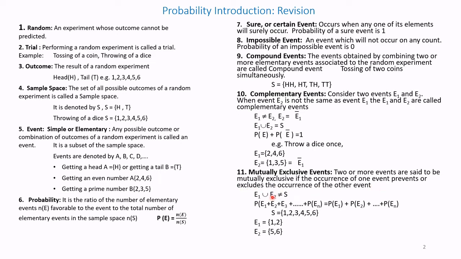Say for example, the probability of E1 plus E2 plus E3 and so on up to En is equal to the probability of independent occurrence, that is, probability of E1 plus probability of E2 plus up to probability of En. For example, S is equal to {1, 2, 3, 4, 5, 6}. E1 can be {1, 2} and E2 can be {5, 6}.